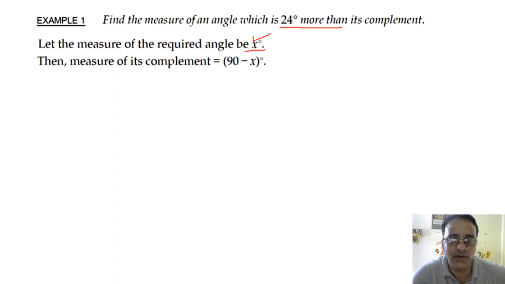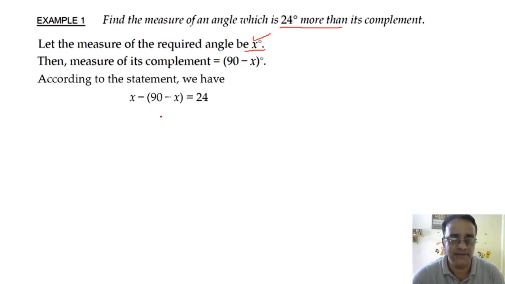That means x जो है उसके complement से 24 डिग्री ज़्यादा है. So according to the question, x minus (90 minus x) is equal to 24. Or you can write in this way also, x is equal to 90 degree minus x plus 24. ऐसा भी लिख सकते हैं.